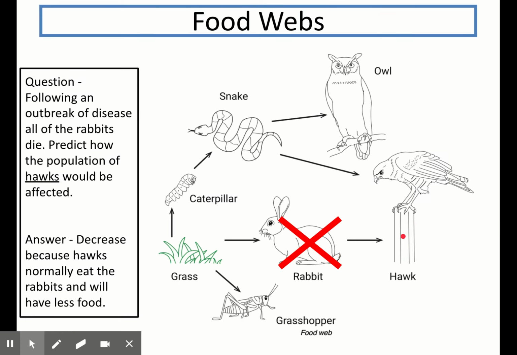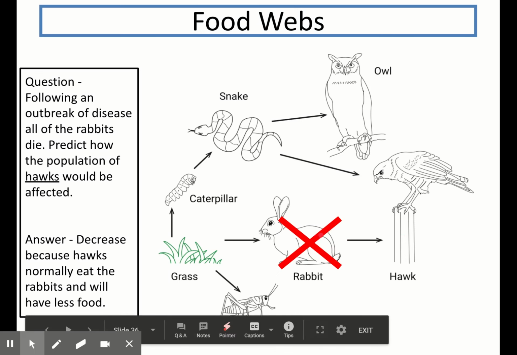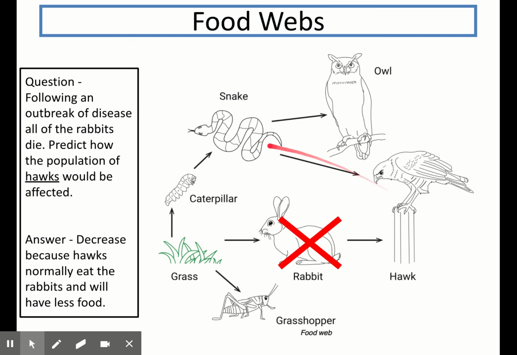So my answer is decrease, and if they ask for an explanation, I can say because the hawks normally eat rabbits and therefore they will have less food. I should not say that they'll have no food, as we can see that hawks also eat snakes and they won't be affected by the rabbit population disappearing. So I'll just say that the hawks will decrease because they have less food.